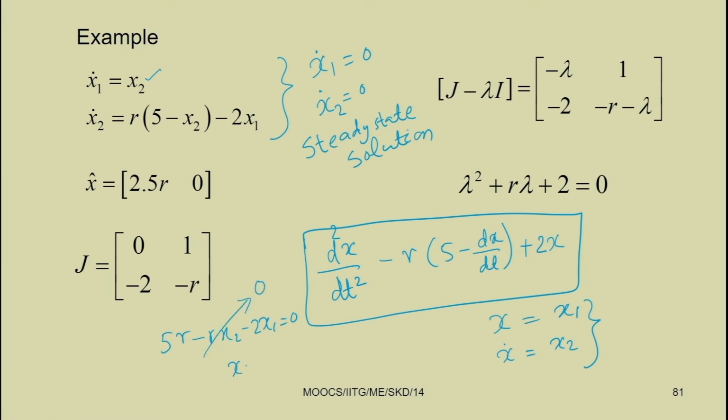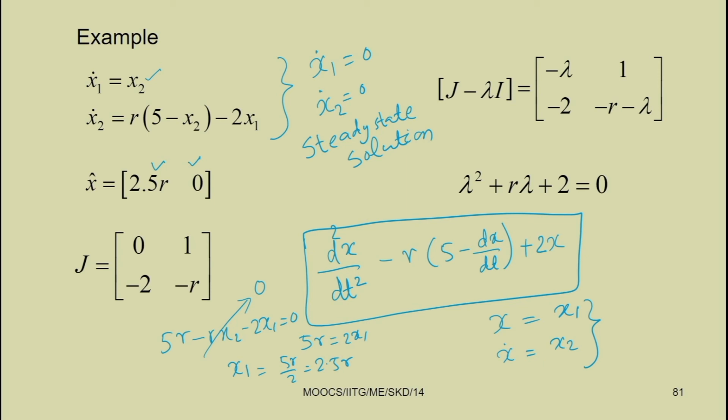So, 5r equal to 2 x1, so x1 equal to 5r by 2, which becomes 2.5 r. So, x1 equal to 2.5 r and x2 equal to 0. This set is the stationary solution, or steady state solution, or the fixed point response of the system.